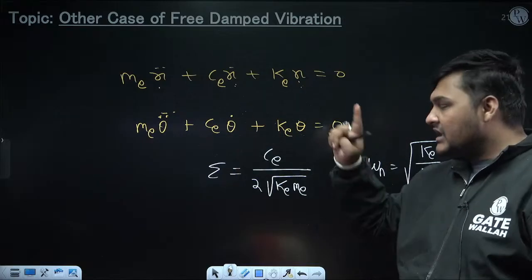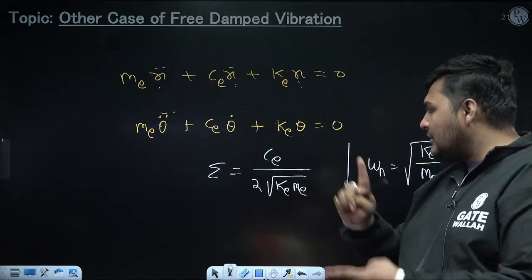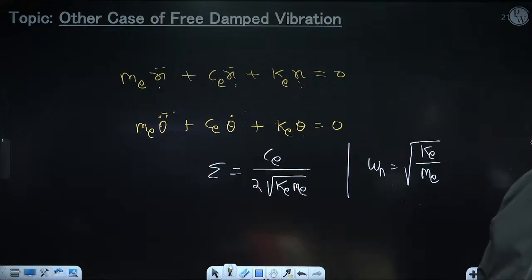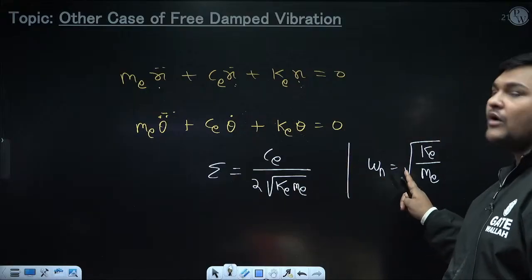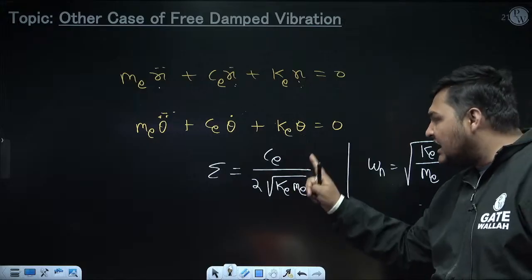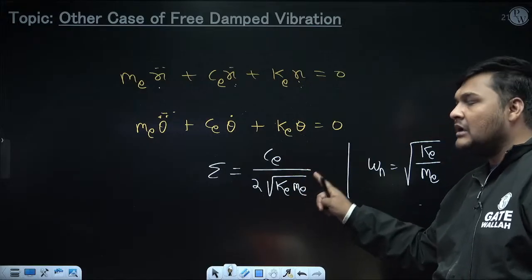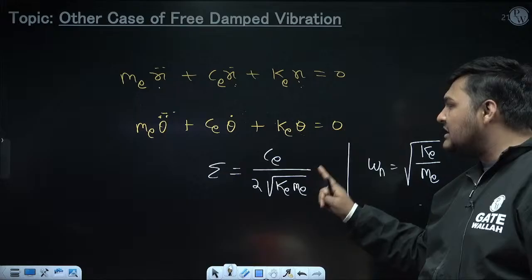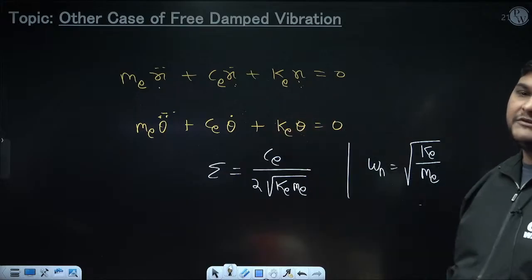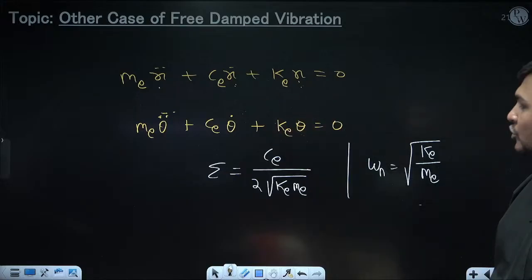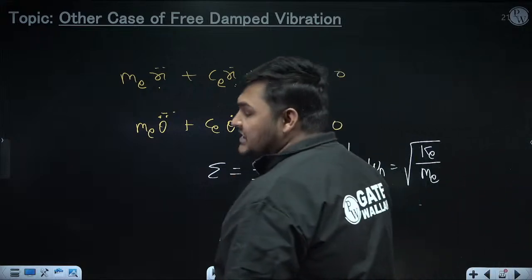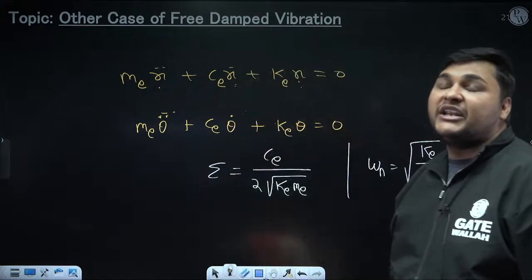Only difference, instead of C, Ce will come, instead of K, Ke will come, instead of M, Me will come. Or you can simply remember this is the final formula. For general case, Ce is C, Ke is K, Me is M. But for other cases, what will be Ce, Ke, Me, that we will come to know after derivation. To use this, first we need to find Me, Ce, Ke. For that, I need to do the derivation.